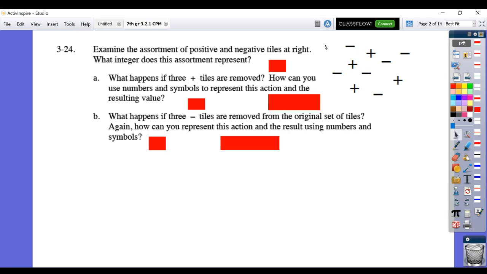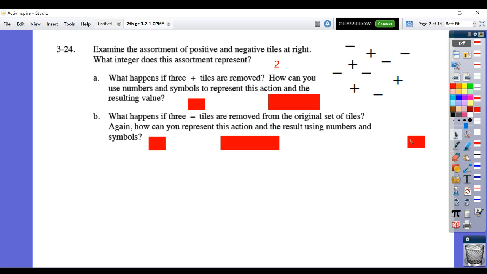So what they're saying, first of all, is if you had this assortment of positive and negative tiles, what integer would this represent? Again, the easiest way to do that is to create your zero pairs, call them zero sandwiches, and then see what value is remaining after you've made as many of those as you can, which is -2. And then it says, what if you go back to the original?